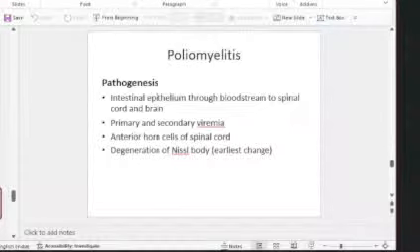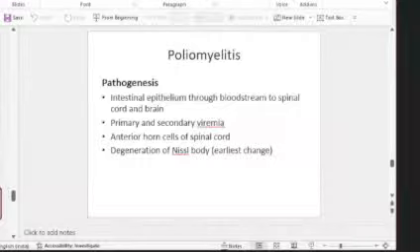Then poliomyelitis, again another important question. So vaccines of poliovirus, that's very important. So poliomyelitis, it starts as an intestinal epithelial infection. Also, it multiplies, it enters through the GI tract, enters the bloodstream, causing primary and secondary viremia, finally reaching the anterior horn cells of the spinal cord. So that's the area where you get the pathogenesis.